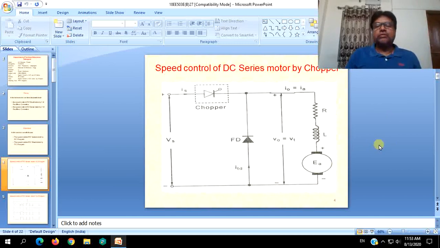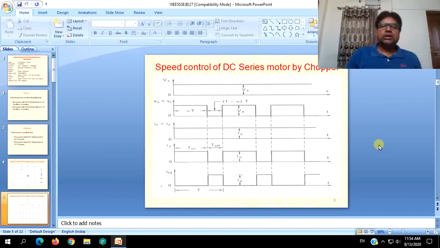So we will just go through the probable waveforms. In the slides, various waveforms are shown. This is the supply source voltage Vs, which is a constant DC as we know, which is the rated voltage. For all our purposes, just consider it as 220 volt DC.